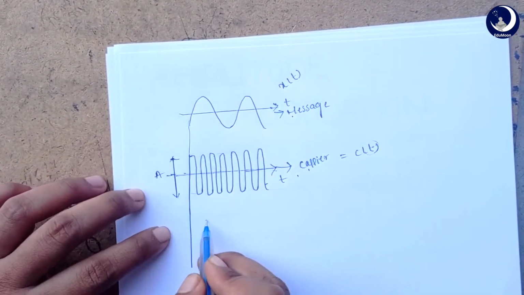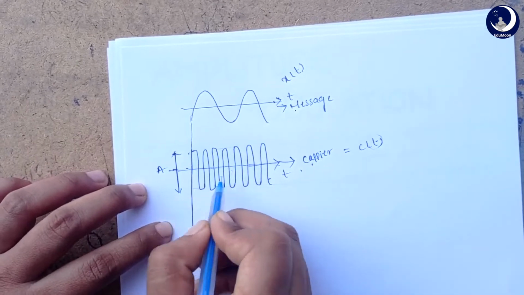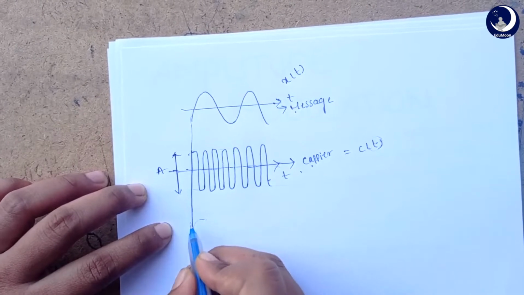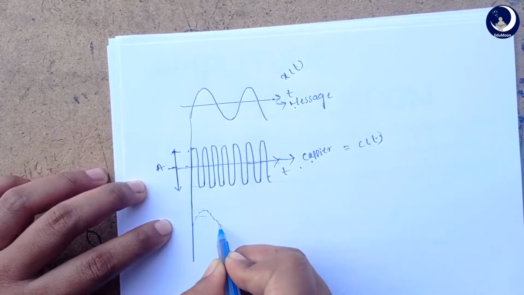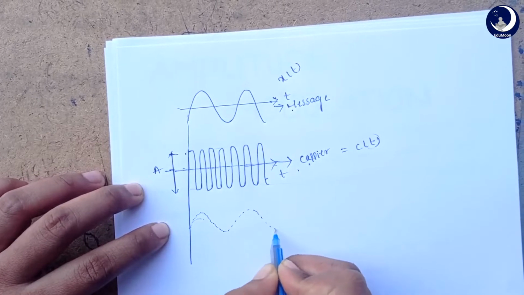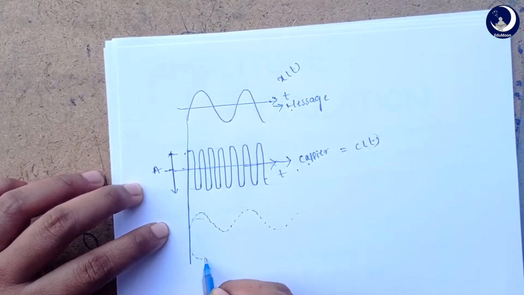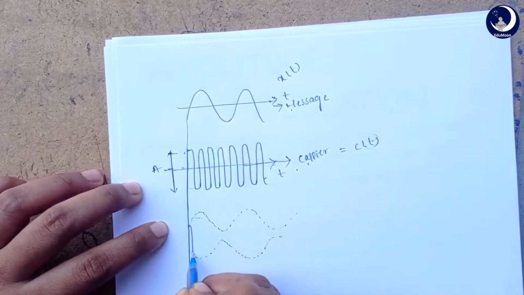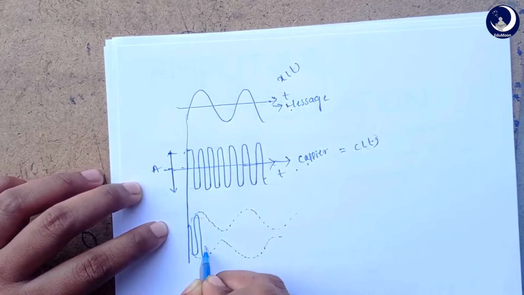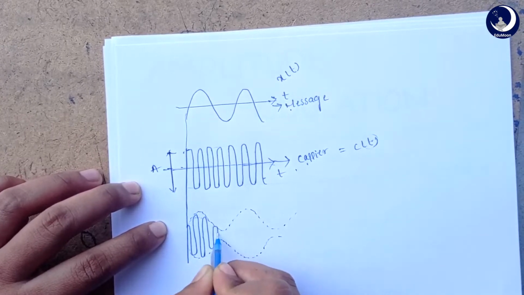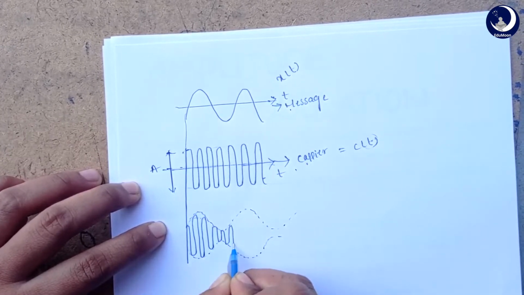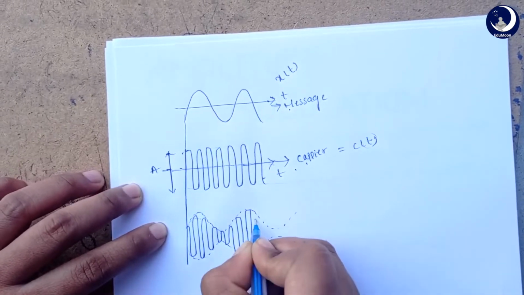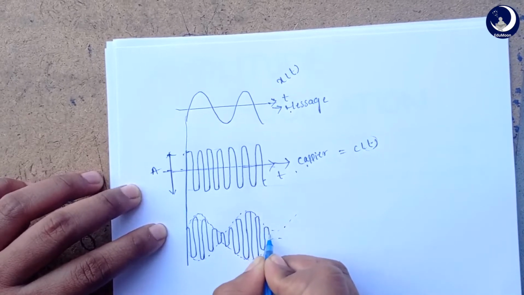Now in amplitude modulation, as we are changing the amplitude of the carrier with respect to the message signal, we will be getting this modulated signal where the amplitude varies.